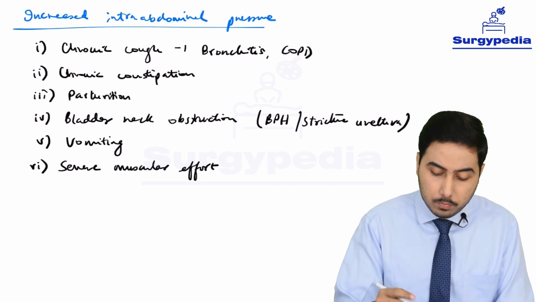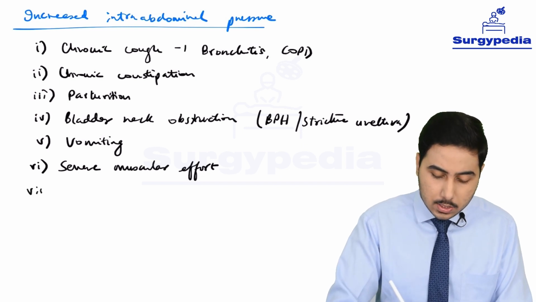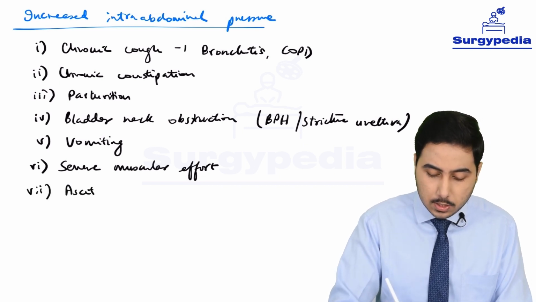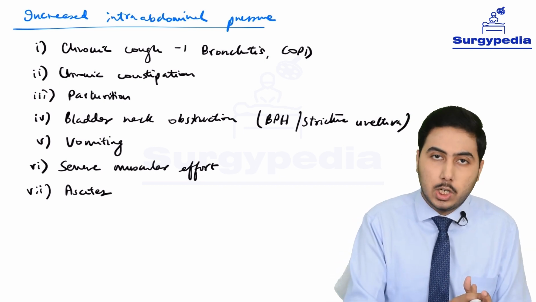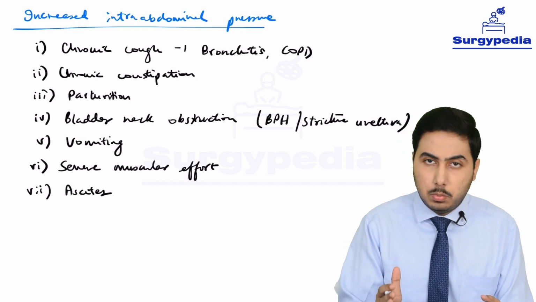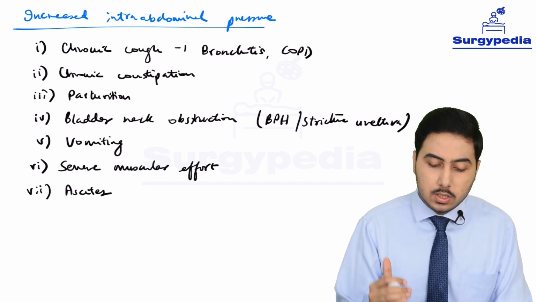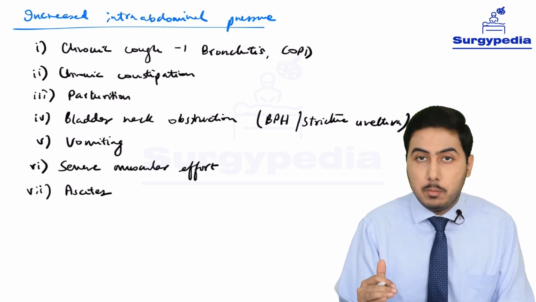So if you do that chronically at a greater age, it can weaken your anterior abdominal wall muscles and lead to hernia. Also, if a patient has ascites for a long time, which is nothing but fluid accumulation in the peritoneal cavity causing expansion of the abdomen, that is also a contributing factor. So these are the factors which can lead to an increased intra-abdominal pressure.